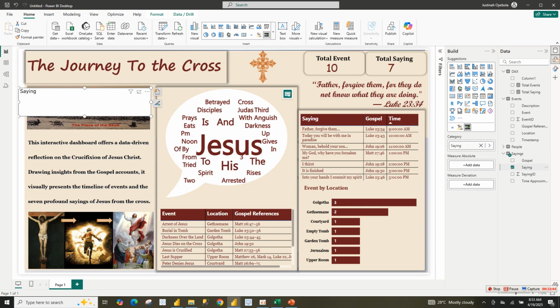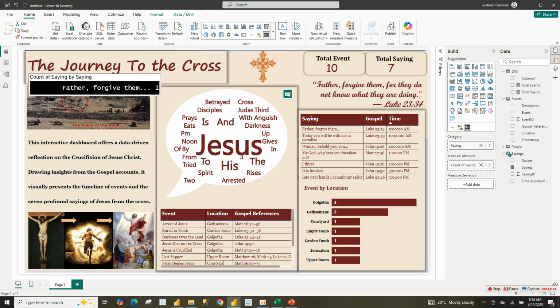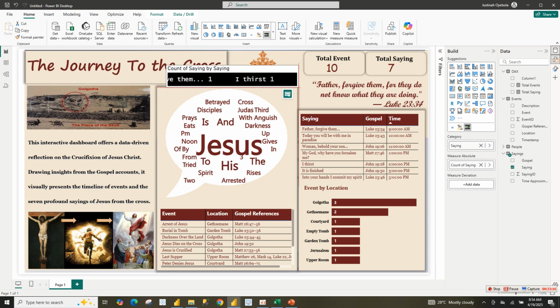You can just be saying the saying only. Let me see if I can add the gospel reference. Okay, I can also add the saying again. I'll add the saying again. I'm looking for a way to actually put it. So scroller is just for us to check.